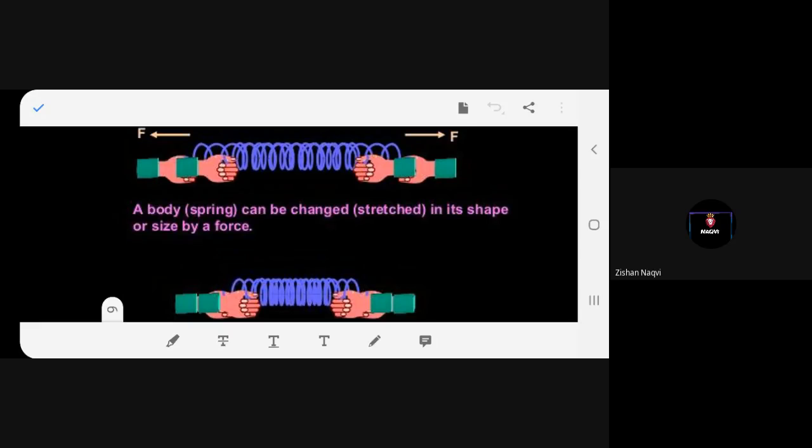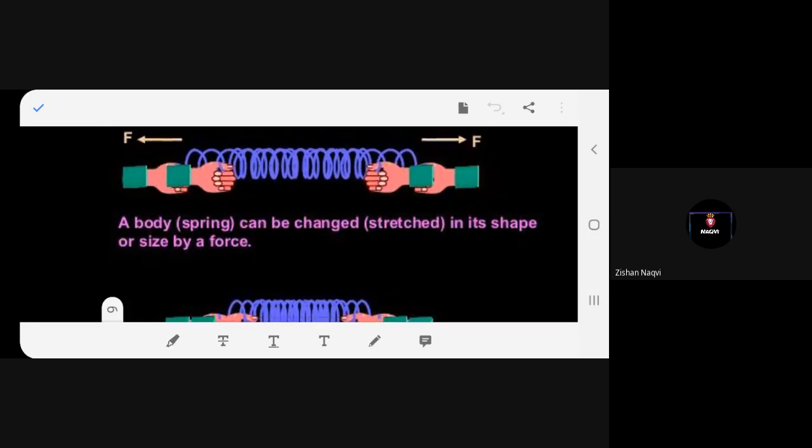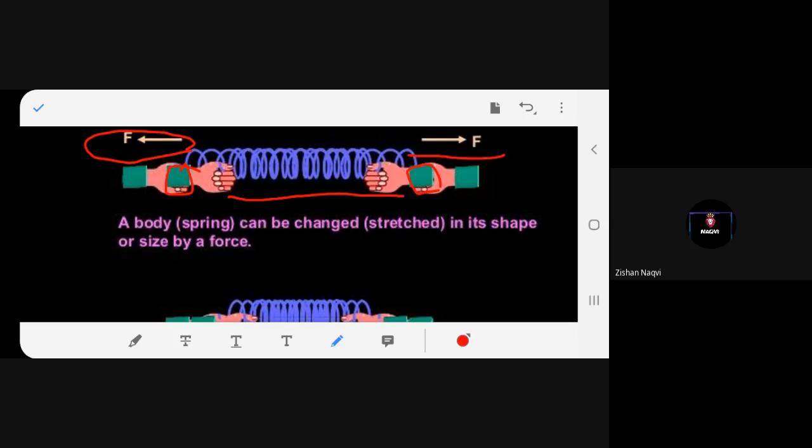Now this is a spring. Now what am I doing? I'm trying to stretch it from both the ends. These are the ends. I'm holding the ends and I pulled it. So what am I doing? I'm applying force on both the ends, right? So I'm stretching the spring from both the ends.